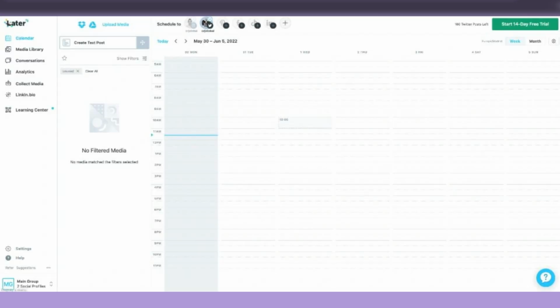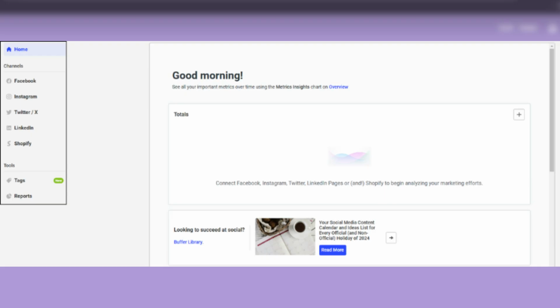Later is all about making your social media look amazing. Think of it as your visual planner. It helps you arrange your posts so your feed looks cohesive, plus it has tools to drive traffic and sales. Later offers scheduling, publishing, analytics, and a visual planner for creating and previewing your social media content.